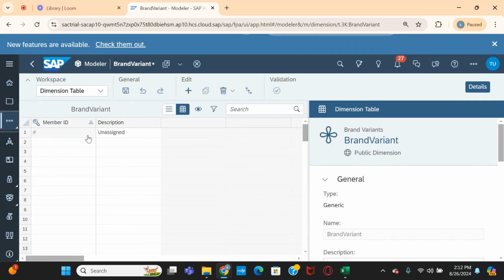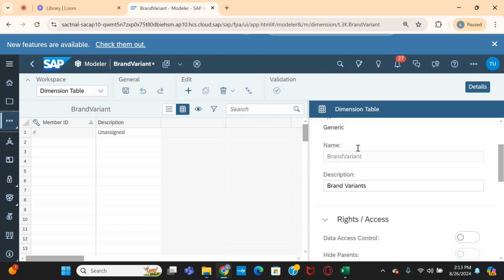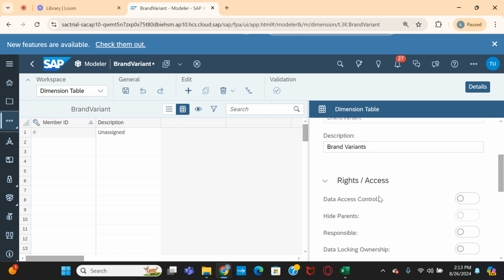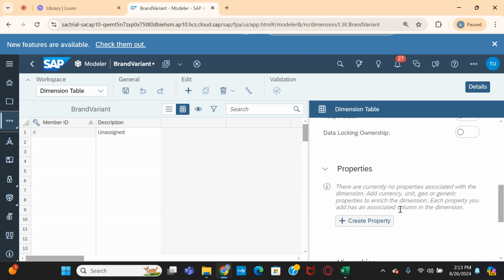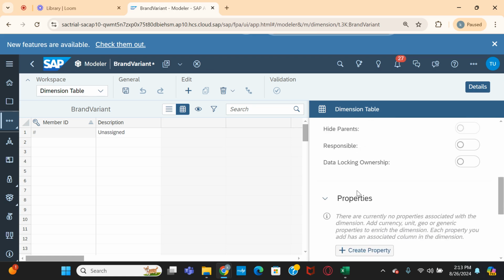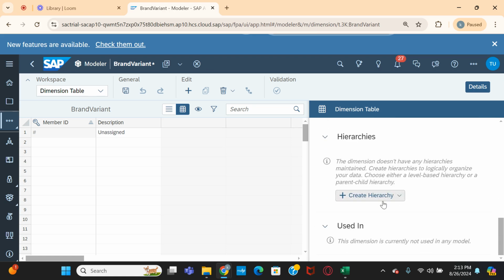Once I create this dimension table, you can see one table structure opened, right? By default it is showing the member ID and description, and one default unassigned member ID is also added, with the description showing as unassigned. On the right side you can see the dimension table structure, how it looks: brand variant, description. It is showing access rights, properties, and hierarchies. So you can maintain your properties and your hierarchies also here.